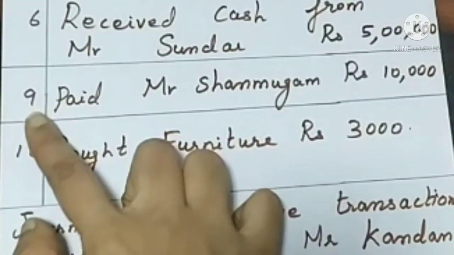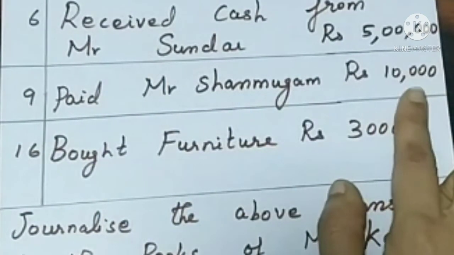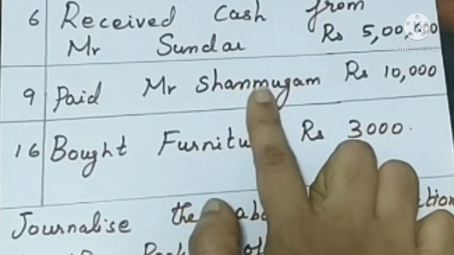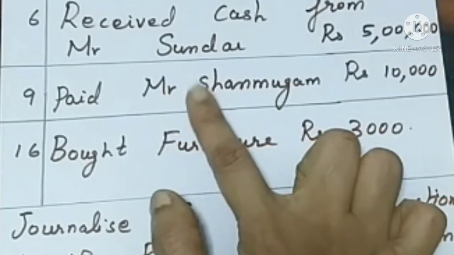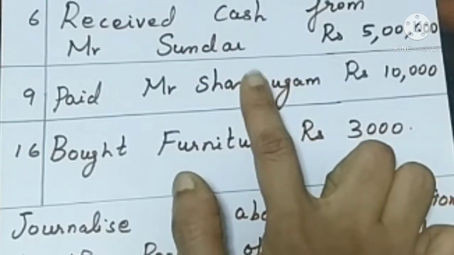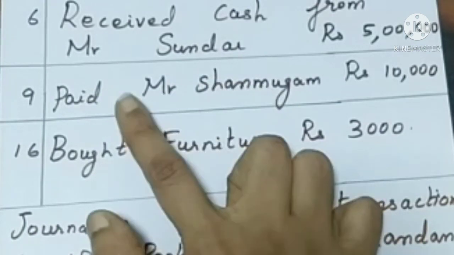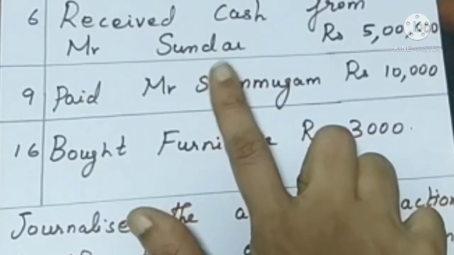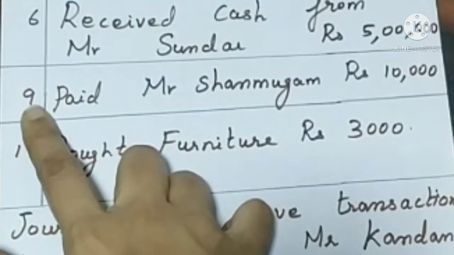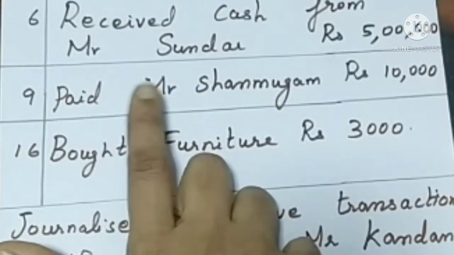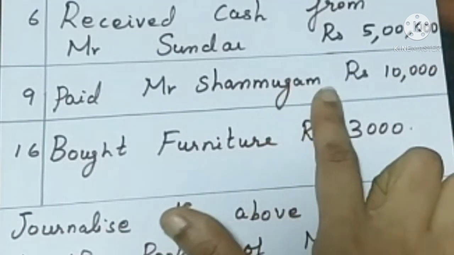And a transaction is happening on 9th January 21. Paid Mr. Shanmugam rupees 10,000. Mr. Shanmugam is the receiver and cash is going out of the business. So how to pass the journal entries? Debit the receiver, that is Mr. Shanmugam. Mr. Shanmugam account debtor to cash account. What goes out? Cash is going out. So we are going to credit cash account. Amount is 10,000 and the transaction is happening on 9th, and narration is, being an amount of rupees 10,000 paid to Mr. Shanmugam.